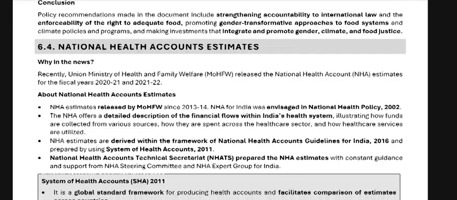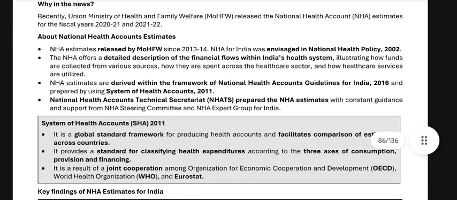The NHA offers a detailed description of the financial flows within India's health system, illustrating how funds are collected from various sources, how they are spent across healthcare sectors, and how healthcare services are utilized. NHA estimates are derived within the framework of the National Health Accounts Guidelines for India 2016 and prepared using the System of Health Accounts 2011. National Health Accounts Technical Secretariat, NHATS.